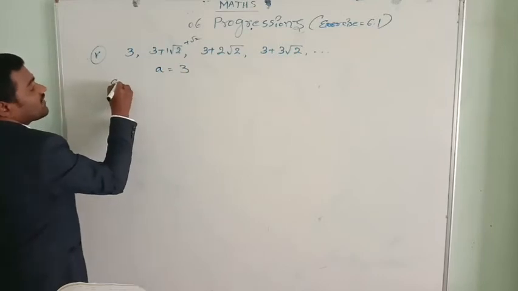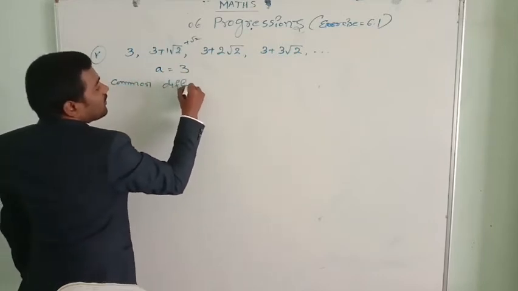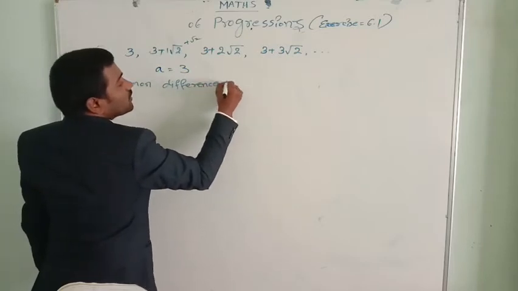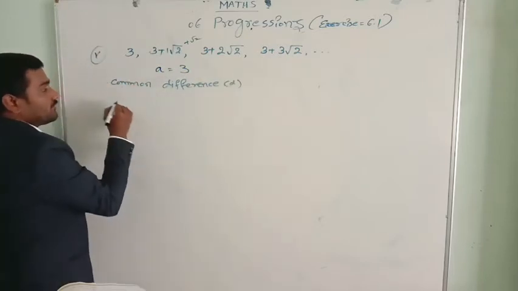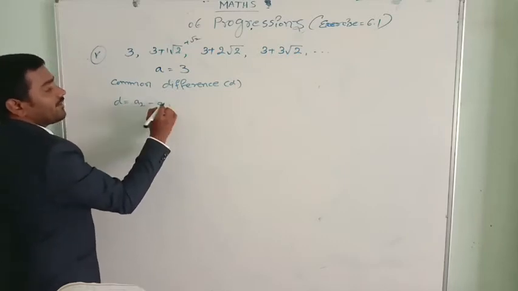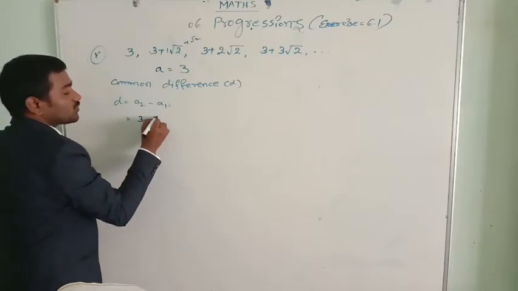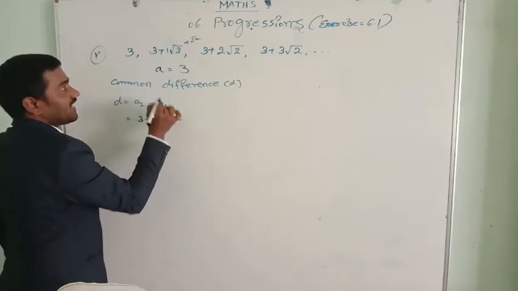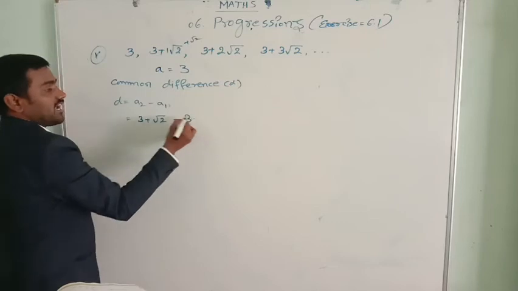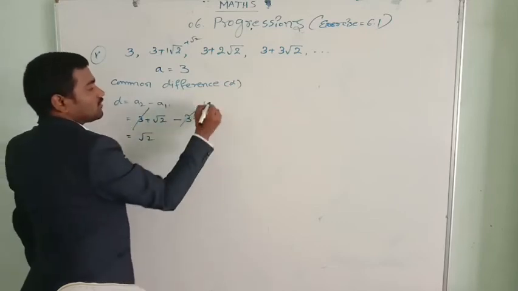Let us see the common difference first. Directly we cannot tell, so we need a proof. So we find the common difference d. d equals a2 minus a1. a2 is 3 plus root 2, minus a1, which is 3. The 3 and minus 3 cancel. What you got? Root 2.